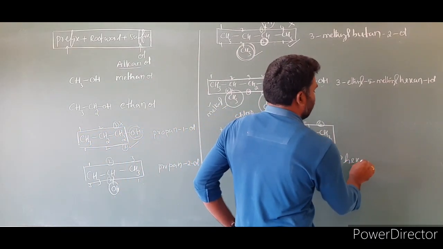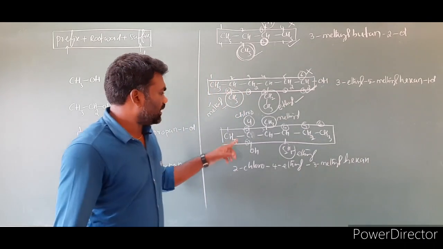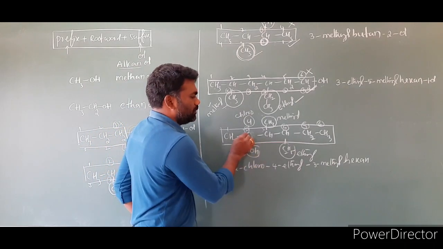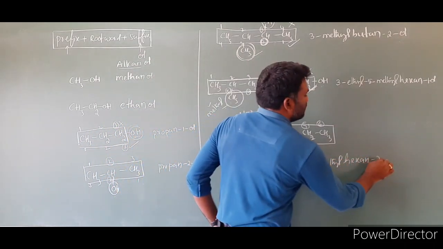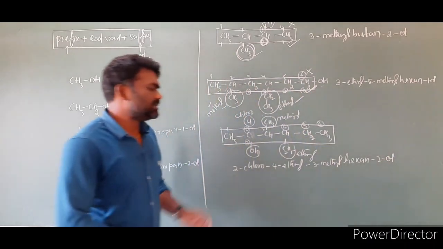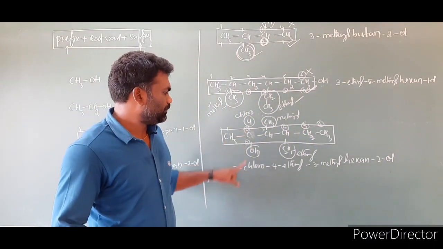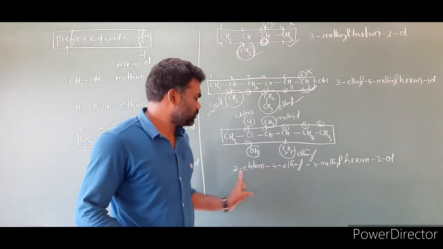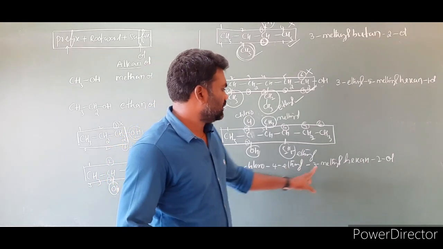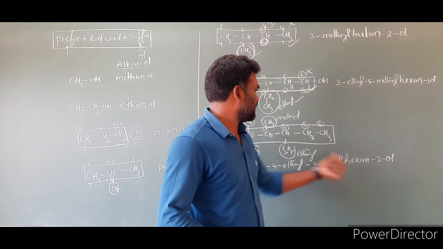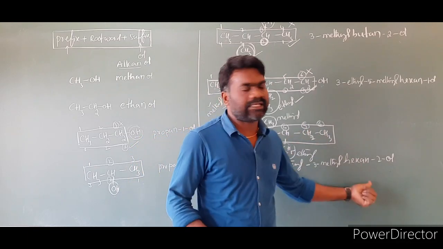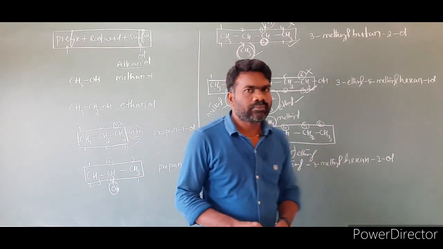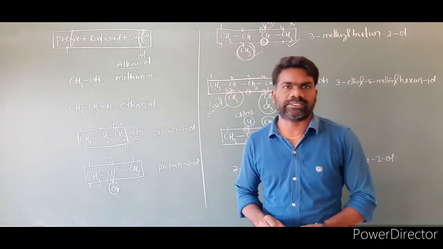Six means hexane. And the suffix ol is present at the second position. At this position the OH group is present. The name is 2-ol. So the name of this compound is 2-chloro, 4-ethyl, alphabetical letters C, E, this is M, 3-methyl hexane, 1, 2, 3, 4, 5, 6 hexane. At the second position the OH group is present, hexan-2-ol. So this is the method to write the names of alcohols in the IUPAC system.